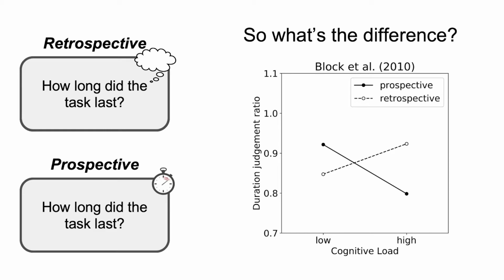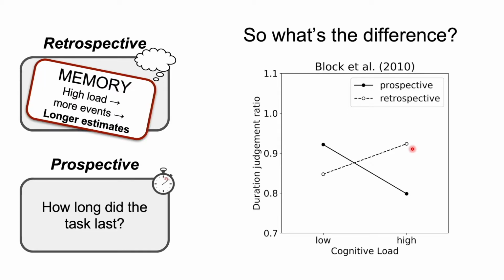A large meta-analysis by Block and colleagues shows that cognitive load differentially affects retrospective and prospective timing. In the retrospective paradigms, when cognitive load is increased, time estimates also increase. Block and colleagues account for this effect by assuming that retrospective timing is based on memory. So when load is increased, more events are encoded and remembered in memory, leading to longer time estimates.